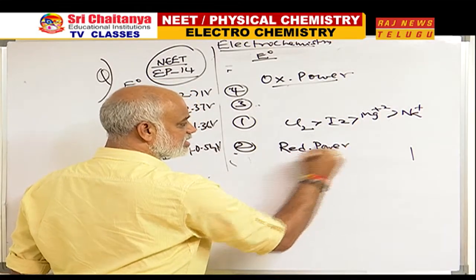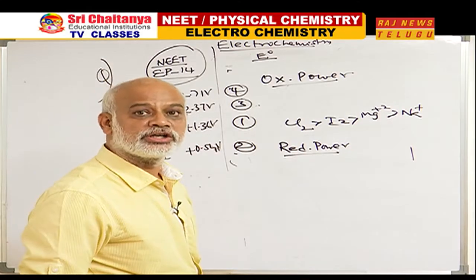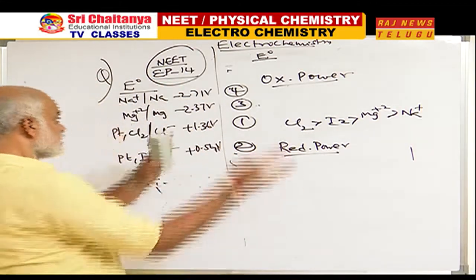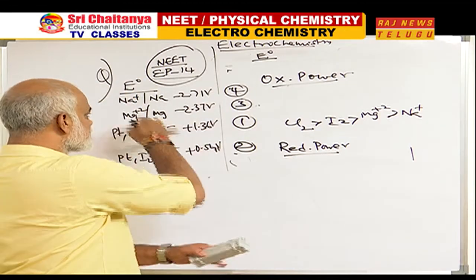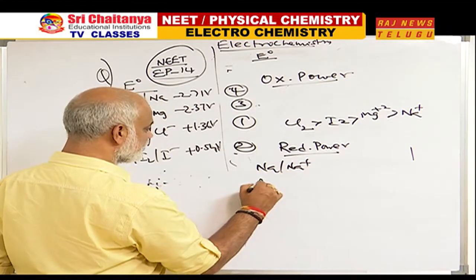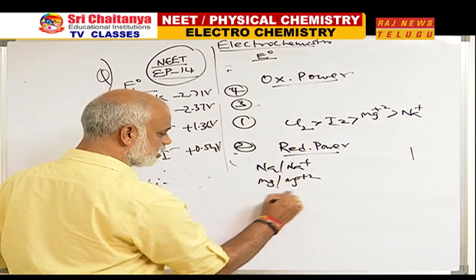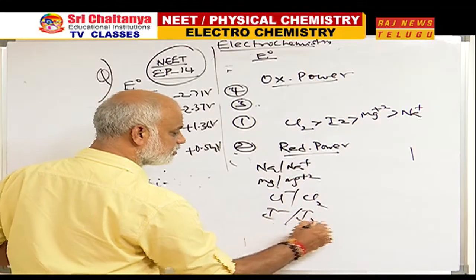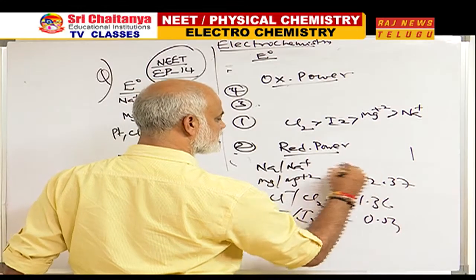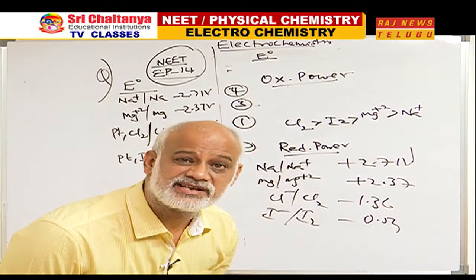Is reducing power talked about for the left hand species which undergo reduction? No. We should talk about reducing power for the right hand species, because the reverse is called oxidation. So, for our convenience, I write Na to Na+, Mg to Mg+2, Cl- to Cl2, I- to I2: -1.36, -0.54, +2.37, +2.71. Same values, I only reversed them so that you understand better.